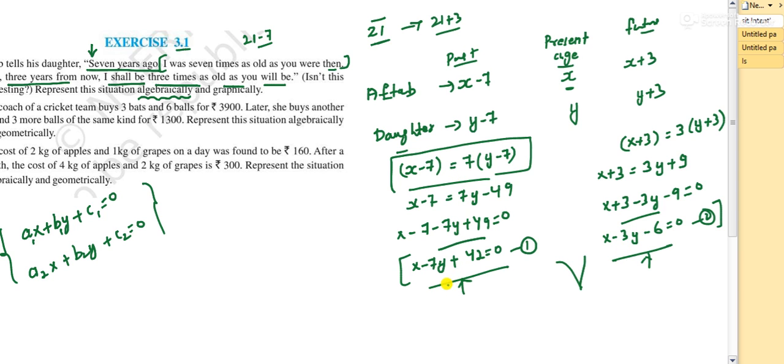So these are the two equations. Got it? I hope you have understood. Always remember, two data will be given to form two different equations. Understood? Yes, I hope so.